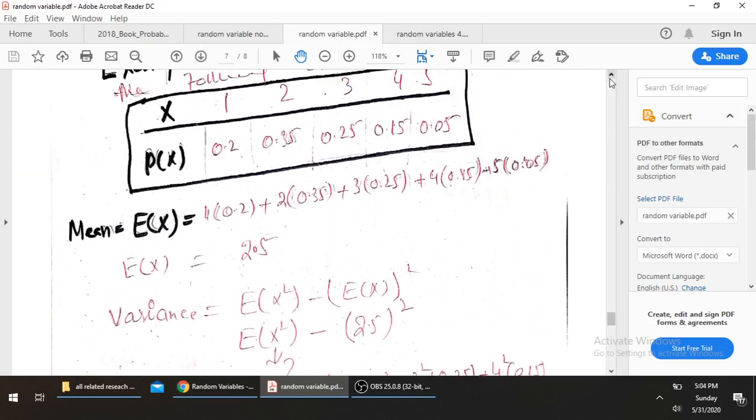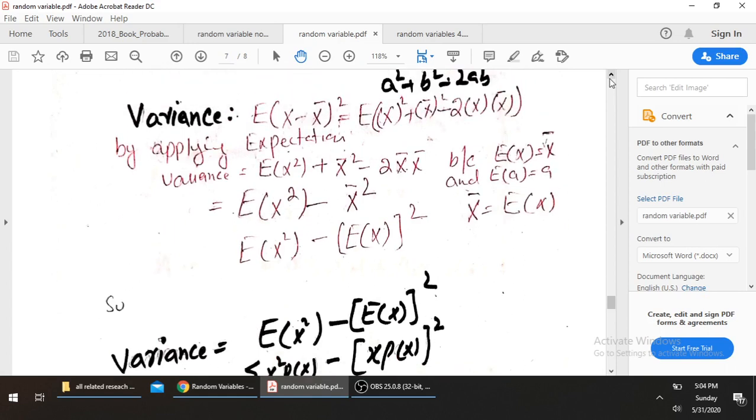Now the second idea is variance. How can we find the variance by using the concept of expectation? By definition, the expected value of x minus its mean, taking the square of it, gives the variance. So we expand the square (x minus x bar) whole square, using the formula a square plus b square minus 2ab.